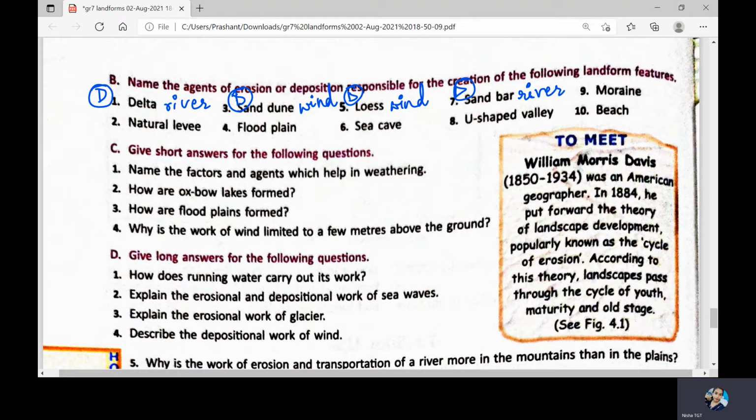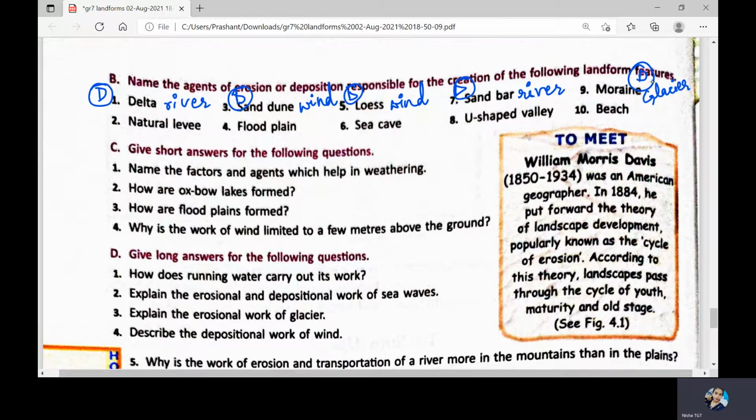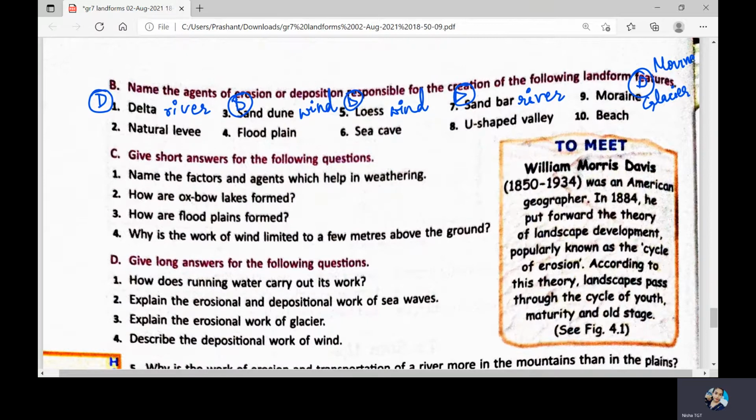The 9th one, moraine. Moraine is also a glacial moraine. Remember this is a depositional work. And here glacier or moving ice. You can write either glacier or moving ice as the agent. Okay, now natural levee. So here river will be the answer. Agent here is river. And this is again a depositional work. Then floodplain, depositional work. And river is the agent here.